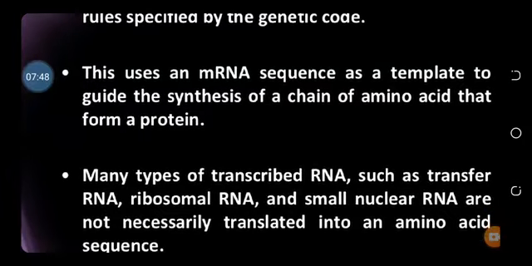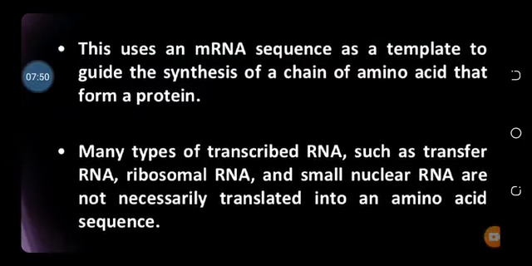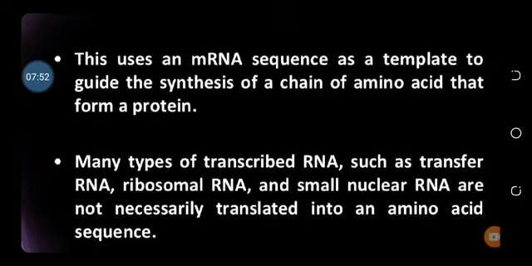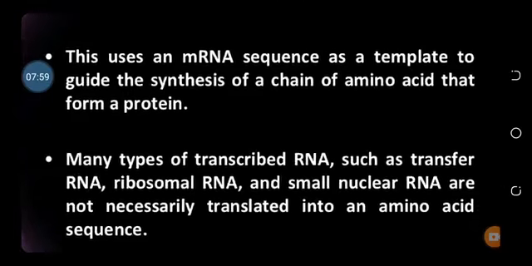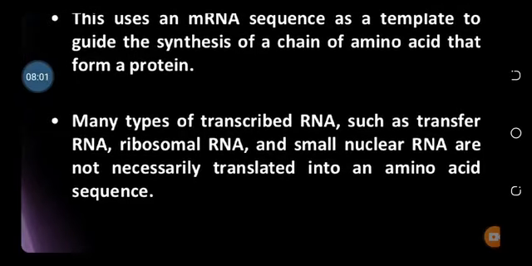Translation uses the messenger RNA as a template to guide the synthesis of the amino acid chain.